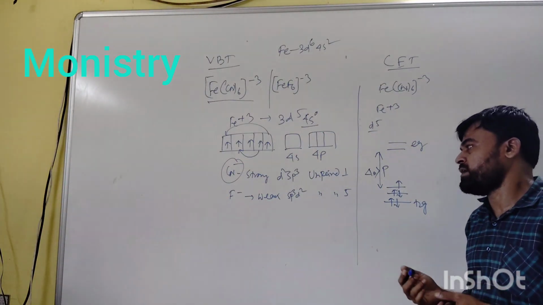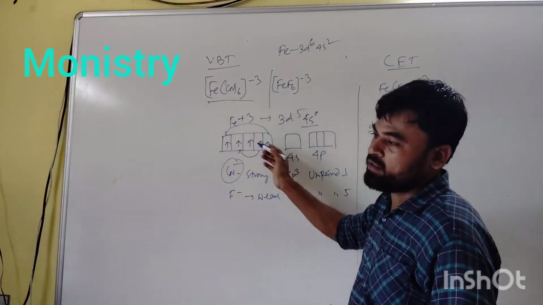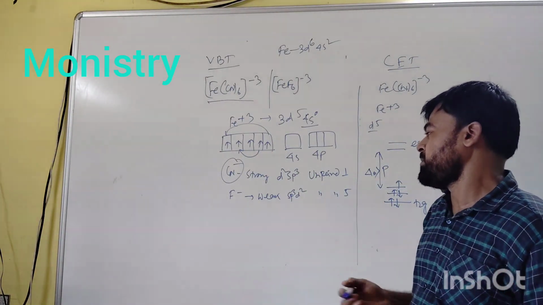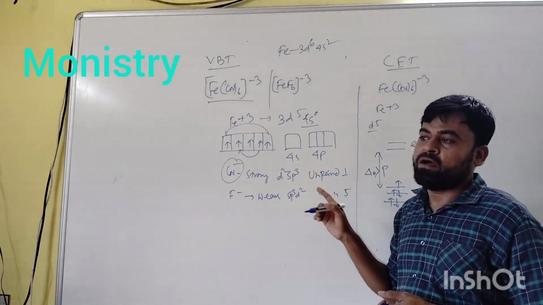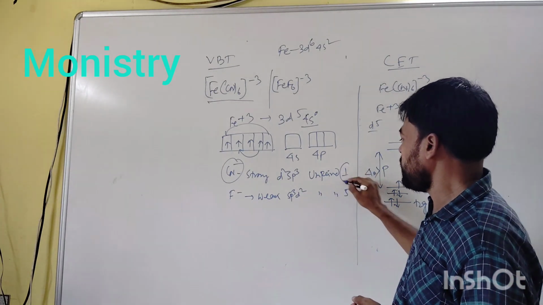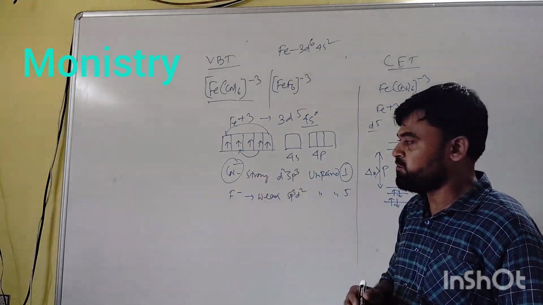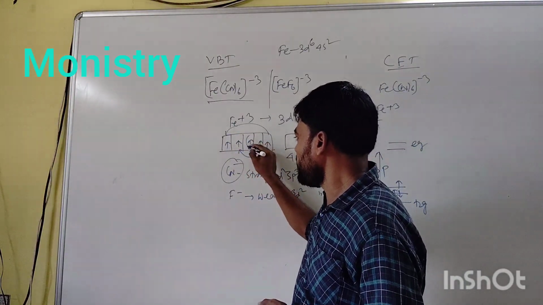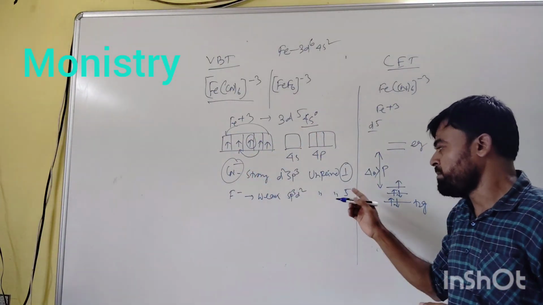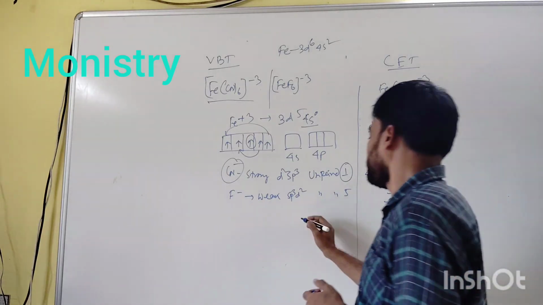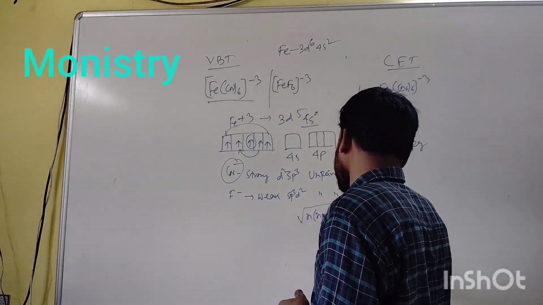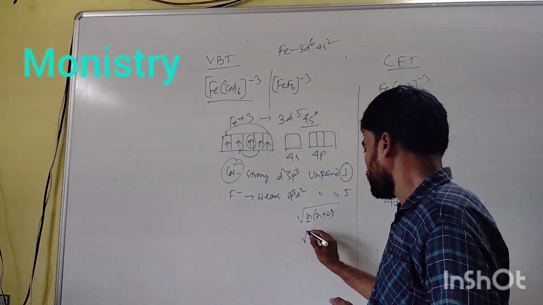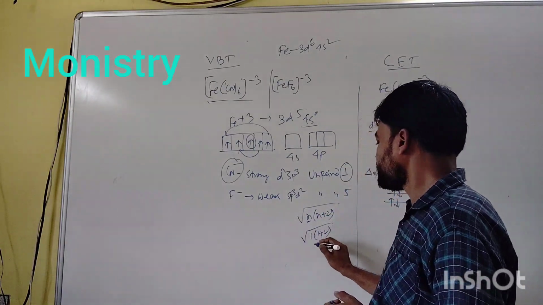Due to the presence of a strong field ligand, the d electrons are paired, and the number of unpaired d electrons in this condition is only 1. In [Fe(CN)6]3-, if the electrons are paired like this, only one unpaired electron is present, and so the magnetic moment is lower. Magnetic moment is equal to root of n into n plus 2, where the number of unpaired electrons is 1, so root of 1 into 1 plus 2.